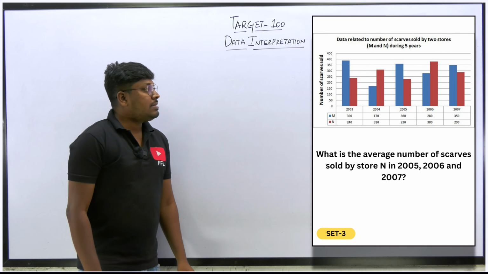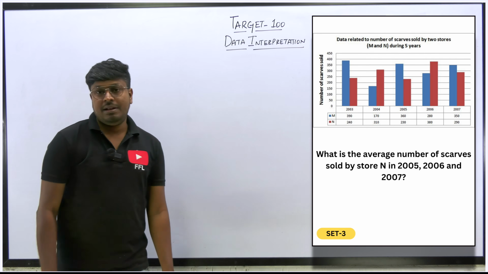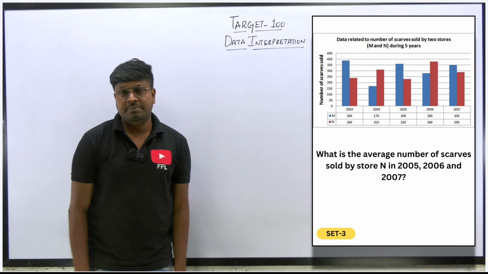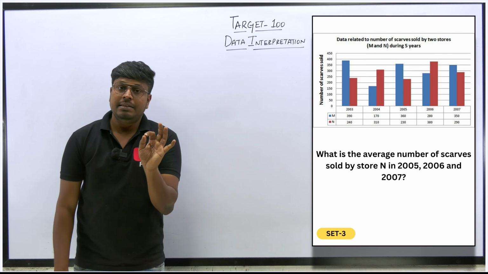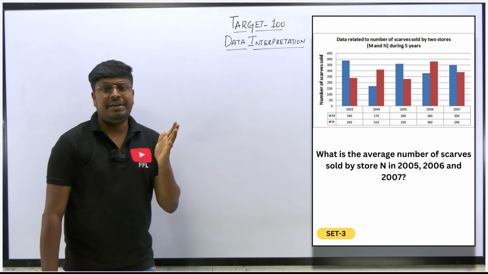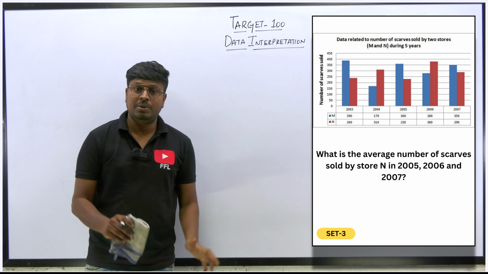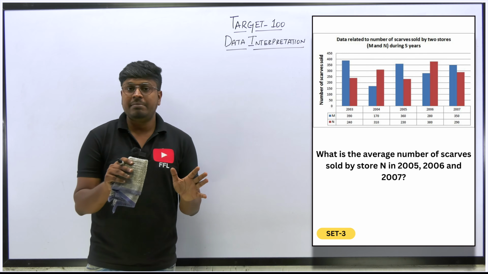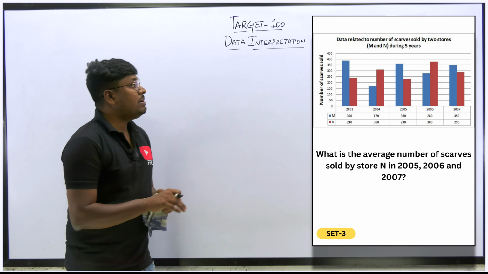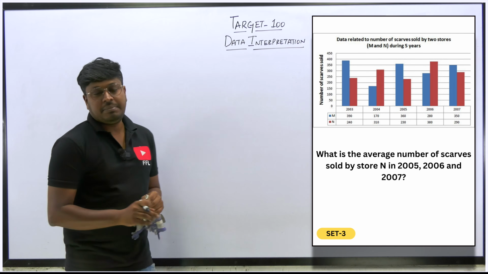Got it? So this chart seems to be little bit medium level. Why I am saying little bit medium level? Because there are more chance of making a mistake. So that percentage decrease, many students will make a mistake. And then some values in the first part, ratio, 7:11 ratio. There is more chance of making a mistake. So don't do that. It is easy to medium if you know the concepts, right? So these will be the answers for all the 5 questions on set number 3.